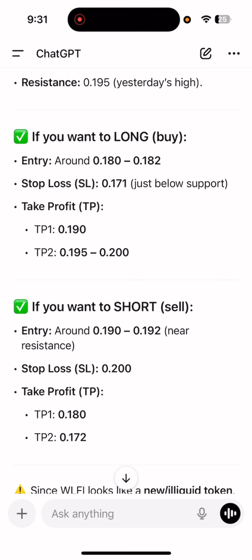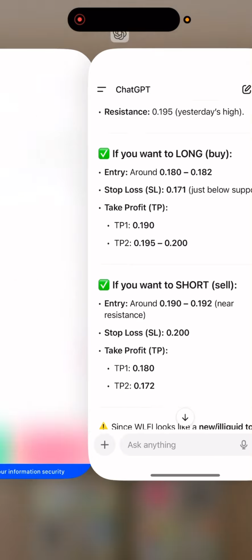And if you want to take a short call, the entry should be around 0.190, 0.192, and the SL will be at 0.20, and the take profit 0.180 and 0.172. Okay, so we have noted down all the entry points, exit points and the stop loss as well. So now on the chart we're gonna draw all these lines.